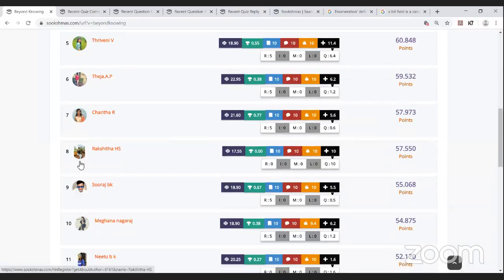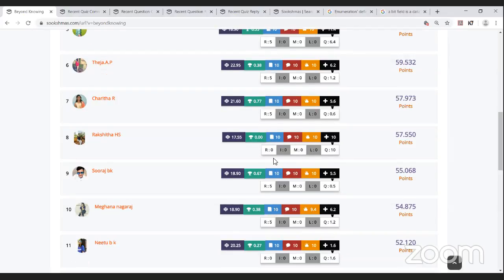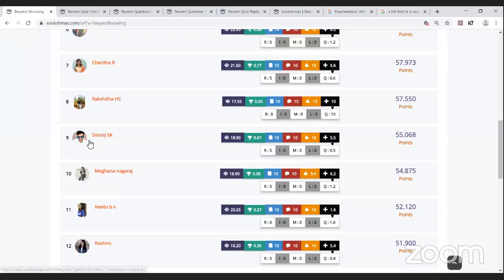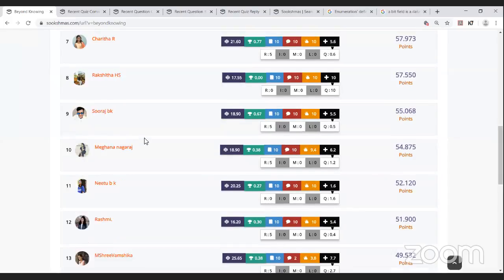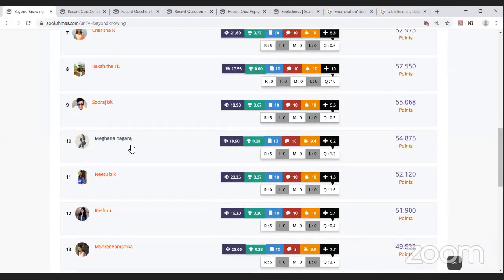The eighth place is Rakshita Adiga. She has also completed all her activities. For now, she doesn't have the Sukshma score or the regularity bonus, but she has a quality bonus of 10 with 57.550 points in total. The ninth place is Suraj BK. He has also completed all his activities with 0.5 quality bonus points and 55.068 points in total. The 10th place is Meghna Nagraj.